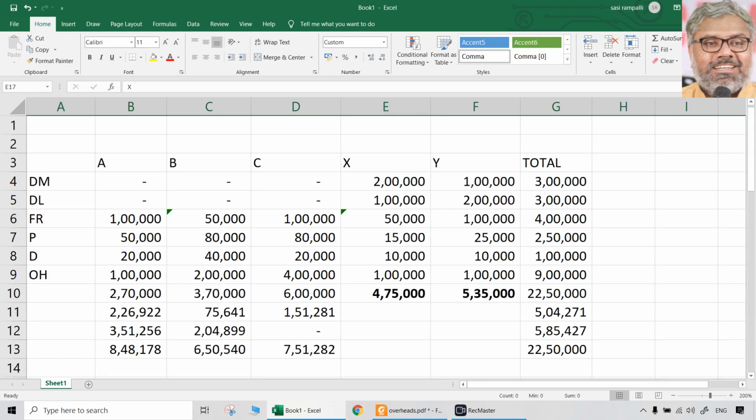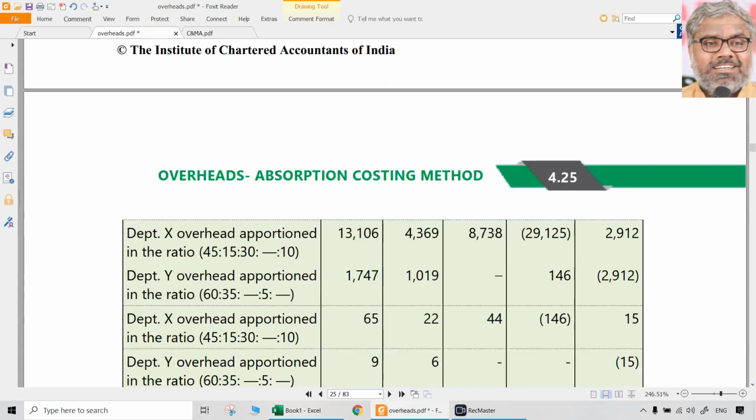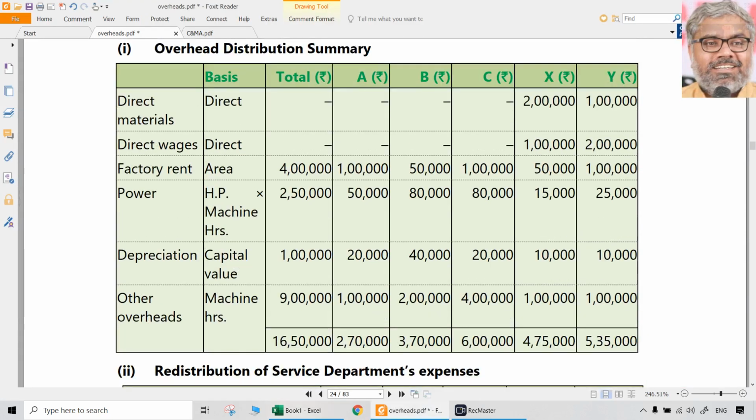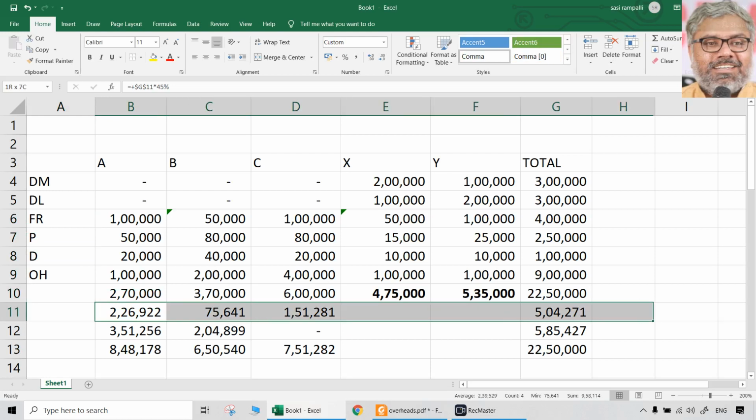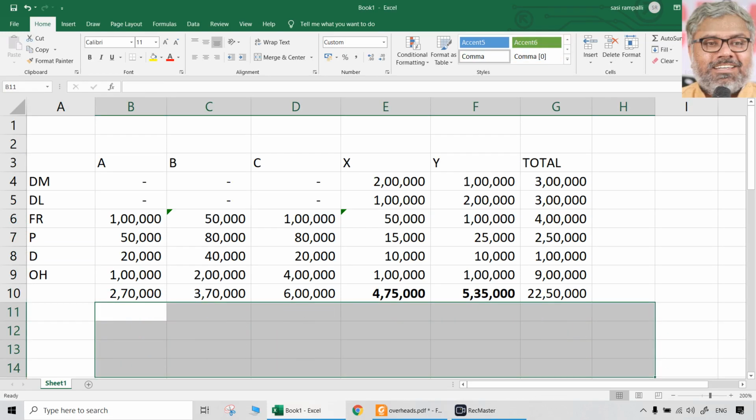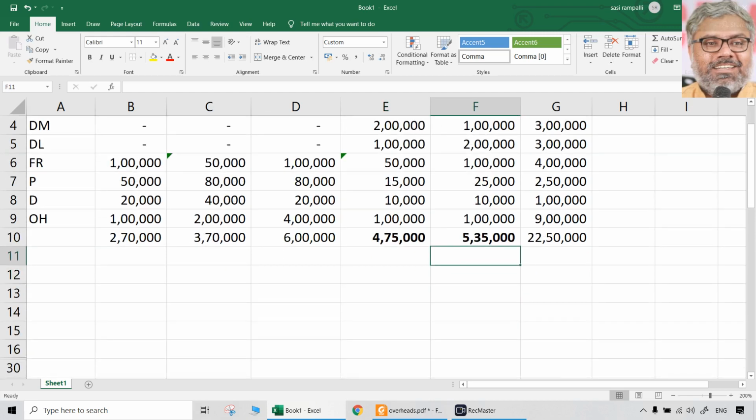Now it is a different story altogether. Naturally, primary distribution all will be the same. Allocation is the same: 2 lakhs, 1 lakh, 1 lakh, 2 lakhs. Primary distribution of various things. What are all those things? One is factory rent. Second one is power, depreciation, other overheads, everything else. Till this point, it is the same. Nothing new. 22 lakh 50,000 is there. But the only thing now is 475, 535 have to be redistributed among themselves.